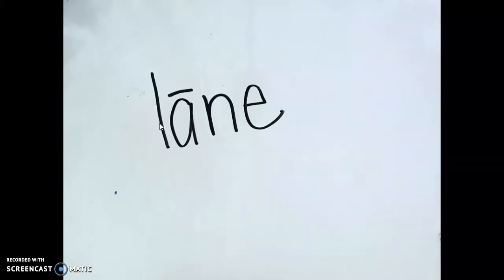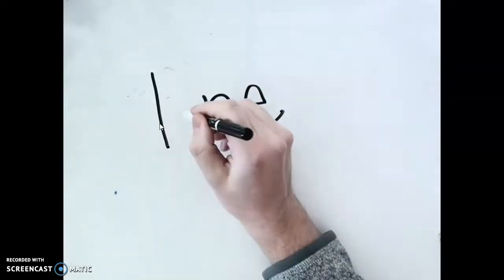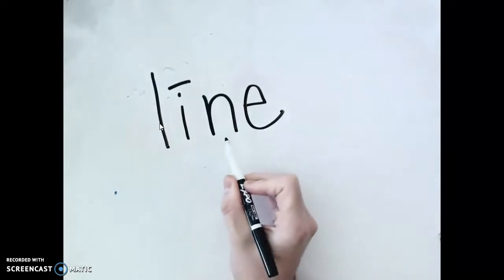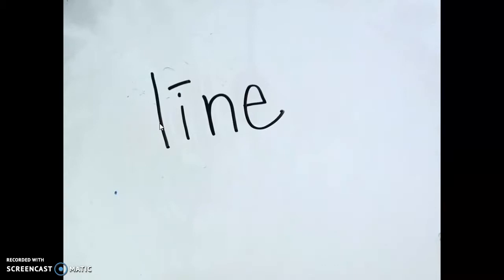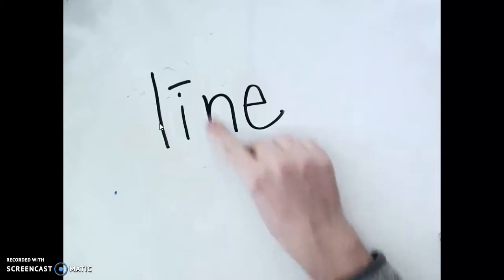I now want to change the word lane to line. Line, line. I'm going to have to change the A to long I. Now I want to change the word line to like. Like.